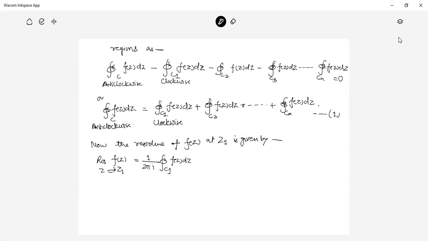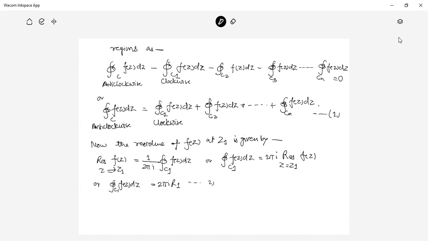Or, the integral of f(z) dz over C1 is equal to 2 pi i times the residue at z equal to Z1 of f(z), or 2 pi i R1.